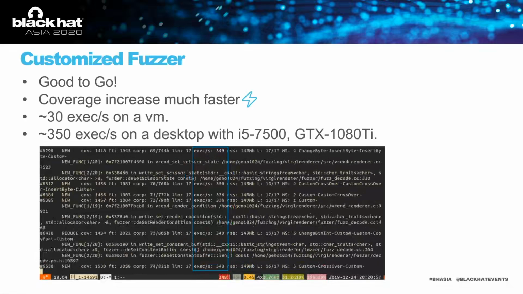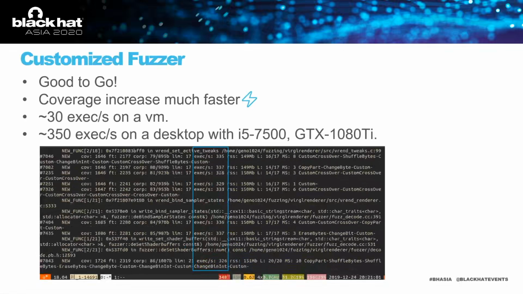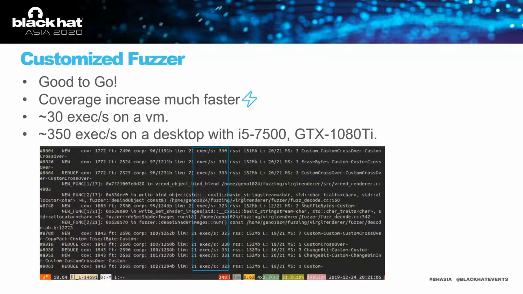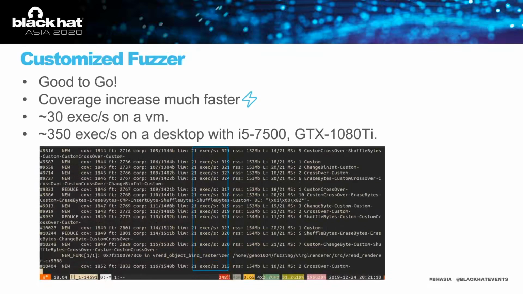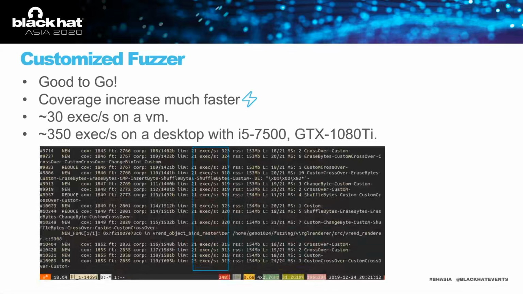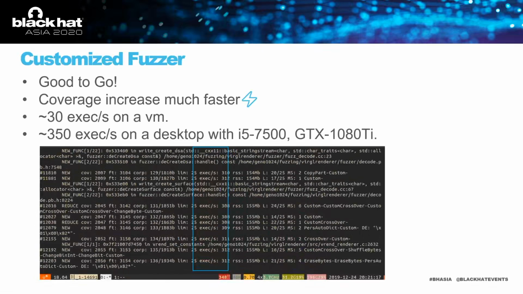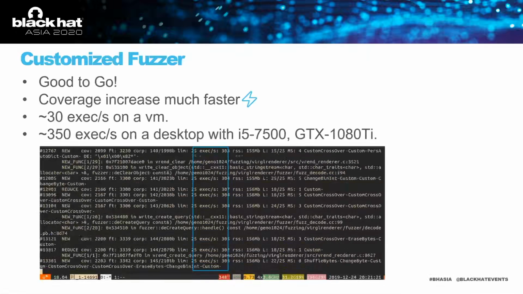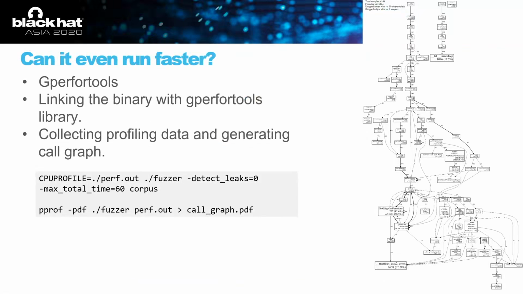We developed the fuzzer on a VM of VMware Workstation. It runs at around 30 executions per second. Then we deployed it on a desktop with an Intel i5 7500 and GTX 1080 Ti and got around 315 executions per second. This is because some commands are preceded with graphic rendering operations with a bare metal GPU. These commands can be processed much faster. More than 300 executions per second sounds not bad, and it is for one thread.